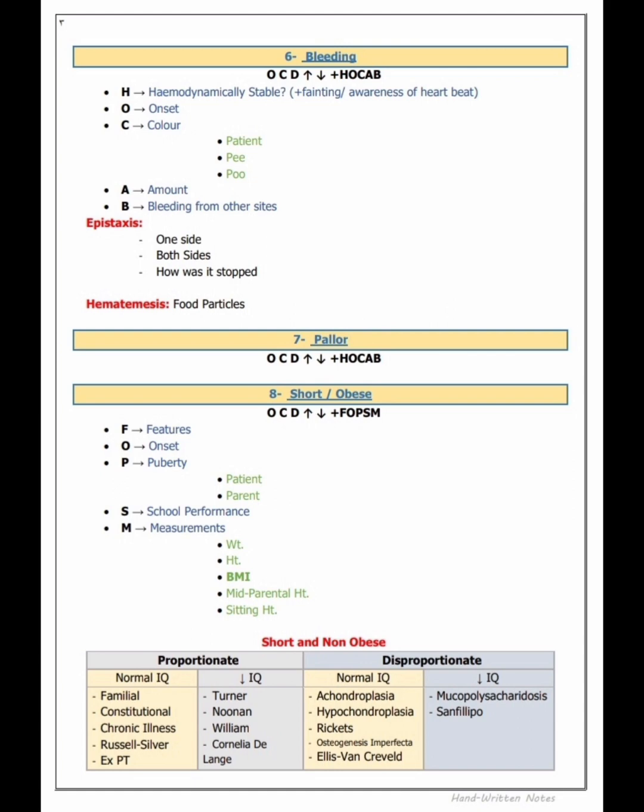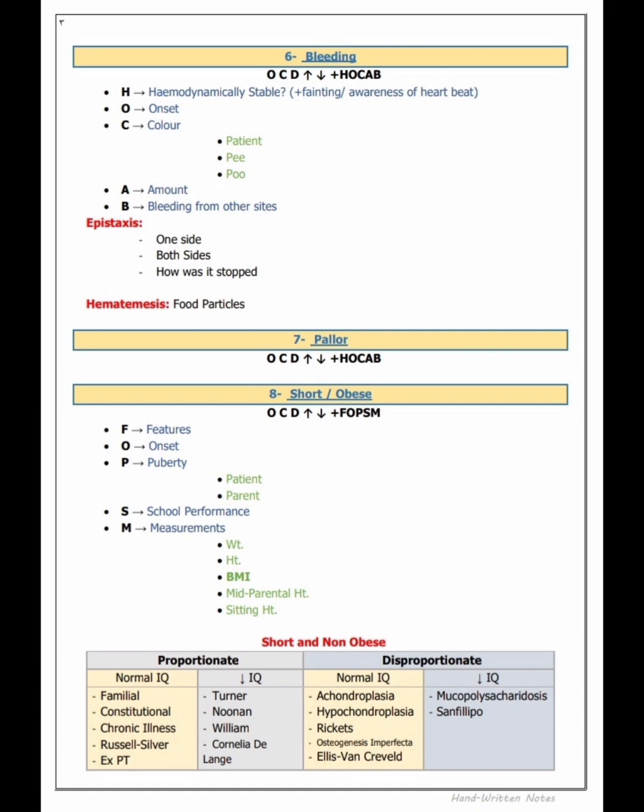Now, number 8 is short or obese. Short or obese patients, how can we exclude? That is OCD plus FOPSM. OCD: onset, course and duration, when it started, how long suffering, is there any aggravating or triggering factor and inhibiting factor. Then FOPSM. F for features: how are his features, dysmorphic features, maybe we should exclude. Then O for onset: when the mother first noticed that he is not growing, he is short or obesity started, we'll ask.